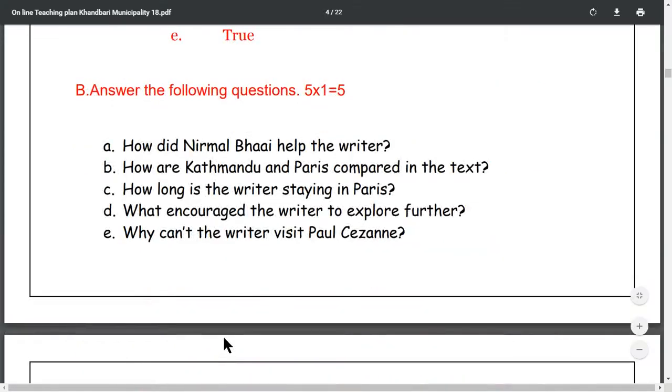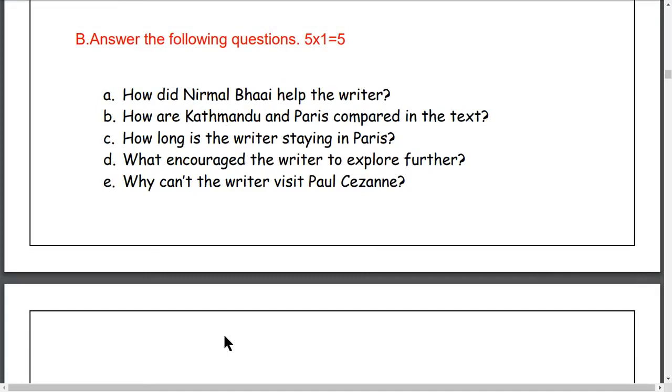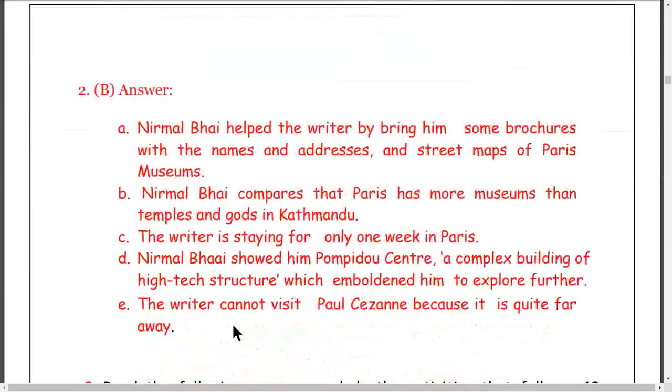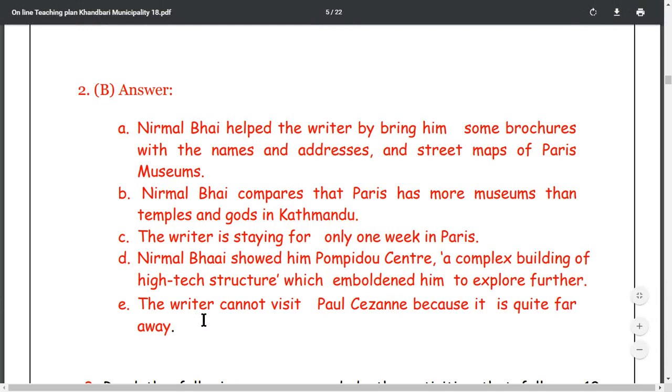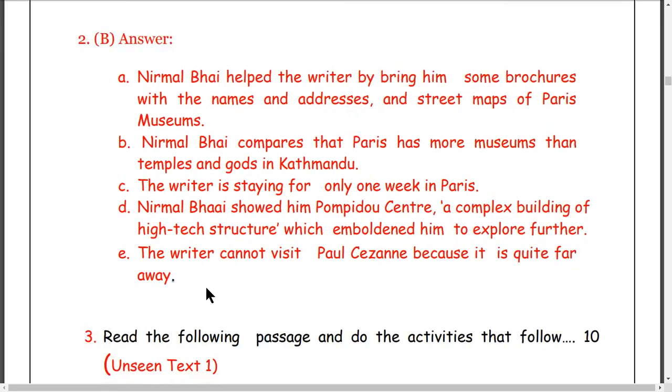Question number E, the last question of this. Why cannot the writer visit Paul Cézanne? Why cannot the writer visit? Kina saktaina? You can write can't, or you can write cannot visit Paul Cézanne because it is quite far away. It is not near. He doesn't have enough time to go there. It is quite far away. And you get another mark here. The 15 marks of the syntax are finished.